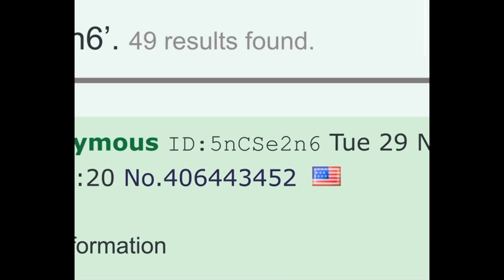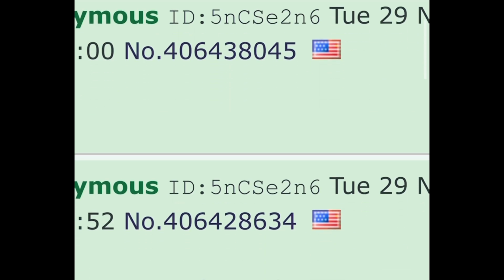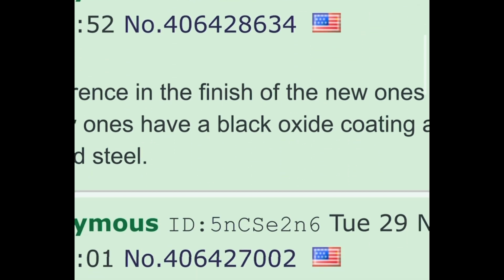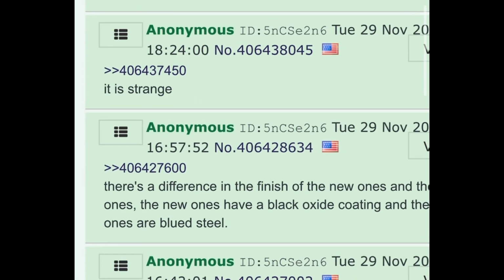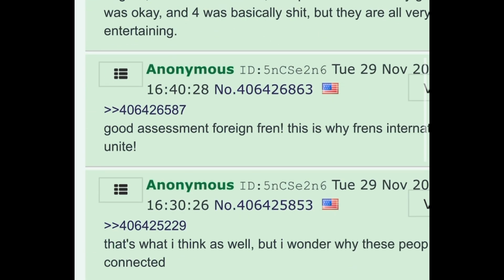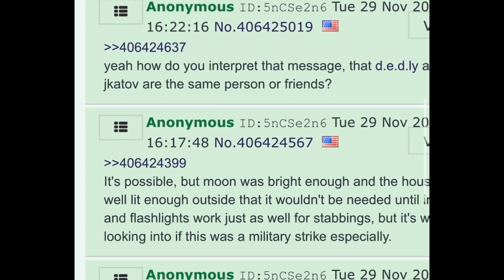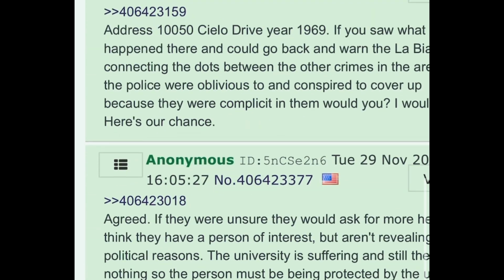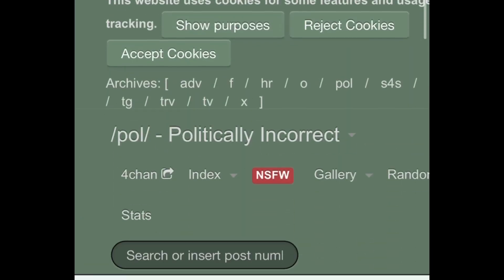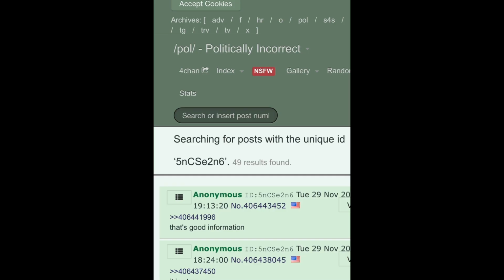Now, I don't know. My assumption is that ID is given each session that you go in, so you get a new one. But it could be possible that it's a permanent ID. I'm not sure. If you remember the whole QAnon fiasco and the messing up of the trip code, which is a whole other story and more complicated than I want to get into right now.